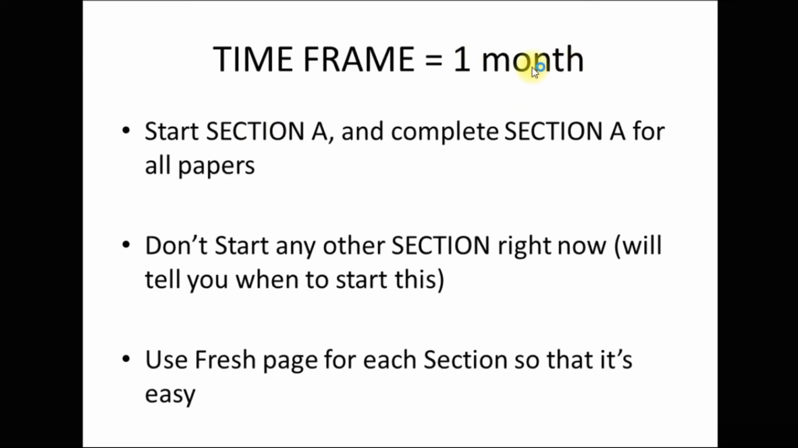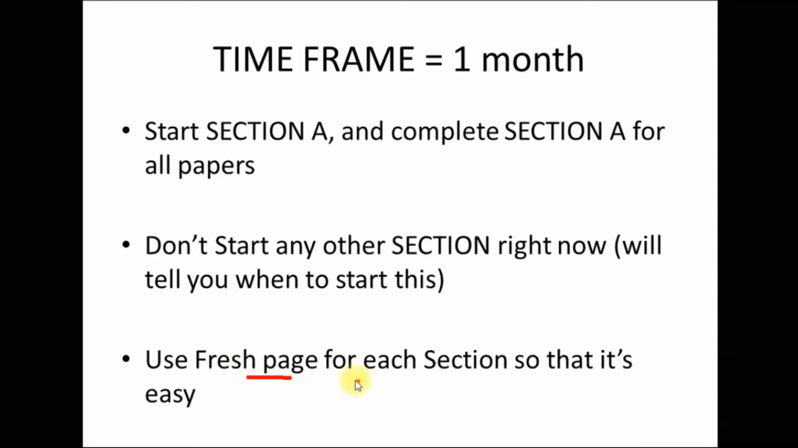How to work with this plan? Start section A and complete it for all the papers. Without starting any other section for first paper or second paper or third paper, you are completing section A for all papers. I will tell you when to start with the next section. Use a fresh page for every section. So you are using a new sheet of paper for every section, no matter where you end on the paper, just write on a fresh sheet.